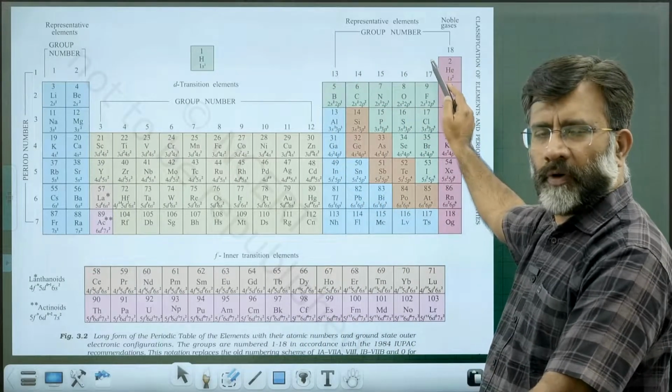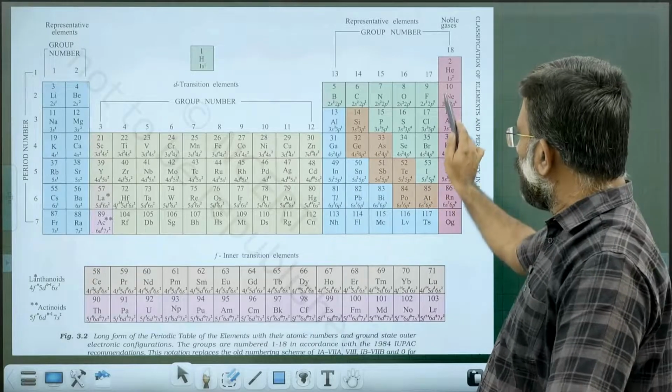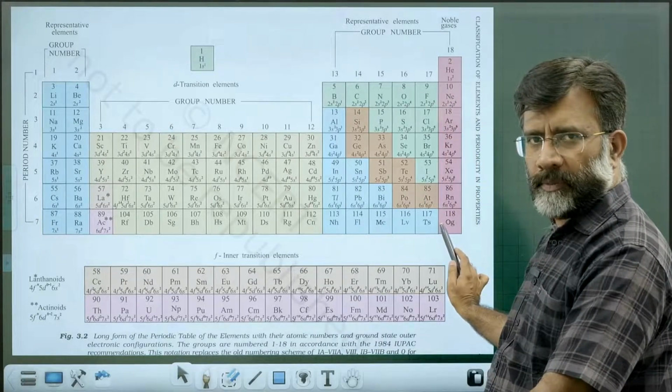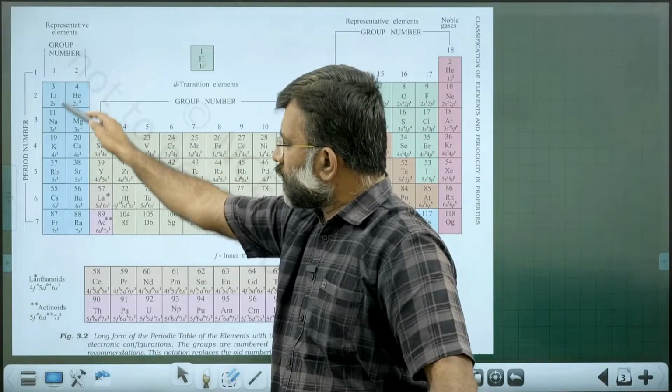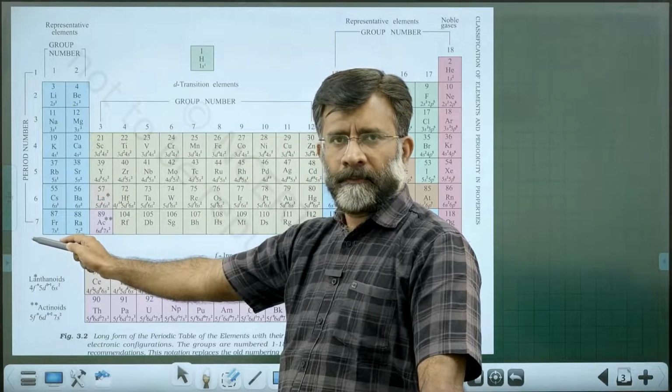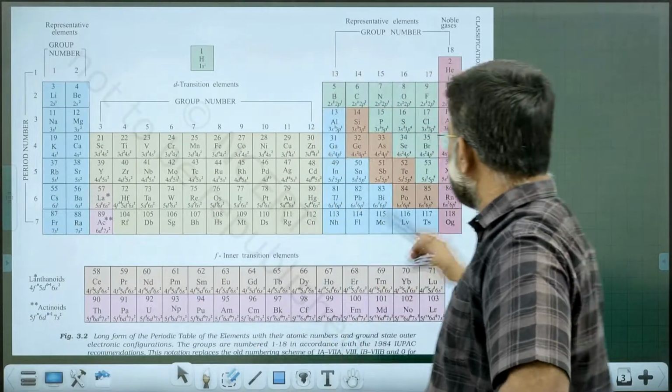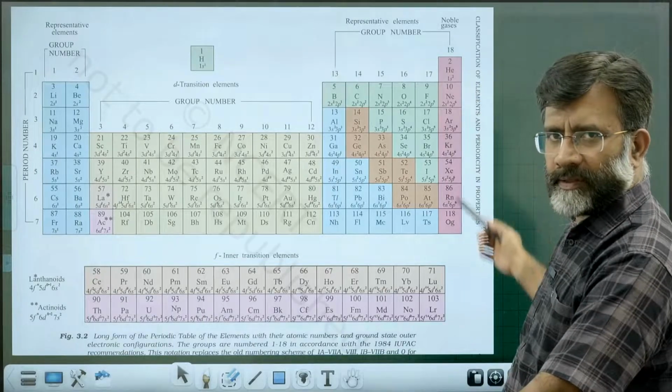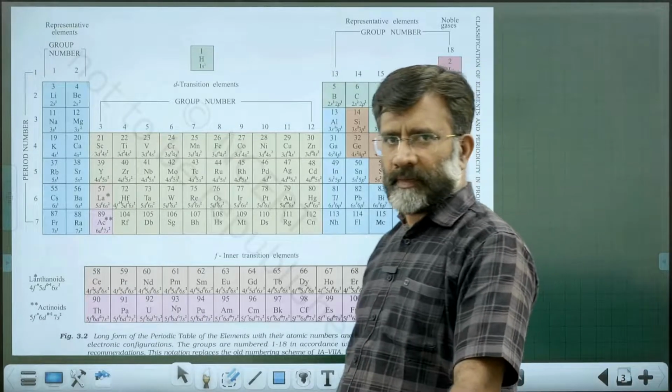Halogens, salt forming compounds. Halogens, the most electronegative elements in the periodic table. Alkali metals, the most electropositive elements in the periodic table. And inert gases, ideal gases, inert gases, right?